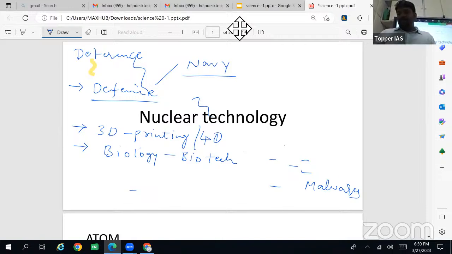You cannot simply genetically modify an organism or plant and release it into the environment. It has a lot of different effects. There is a particular agency for that, which must give permission, and only then can you introduce that crop or animal into the environment. It is called the Genetic Engineering Appraisal Committee, GEAC.